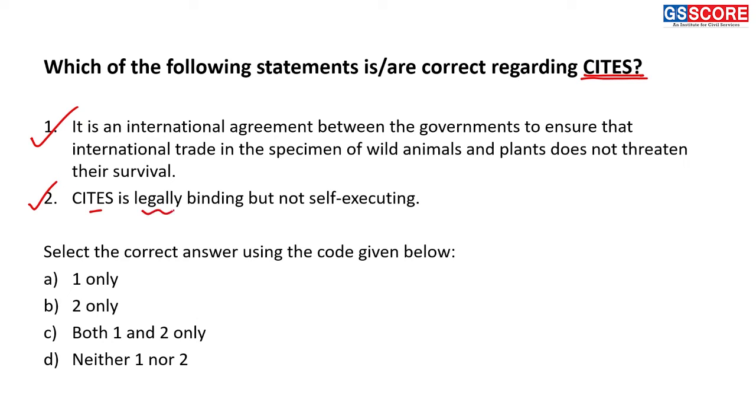CITES, yes, it is legally binding, but for its execution, we need some law, right? And that's why it is not self-executing. There is a need of specific domestic measures in order to implement CITES in its member countries, right? And that's why the second statement is also a correct statement regarding CITES. So the answer of this question is both 1 and 2. Next question now.